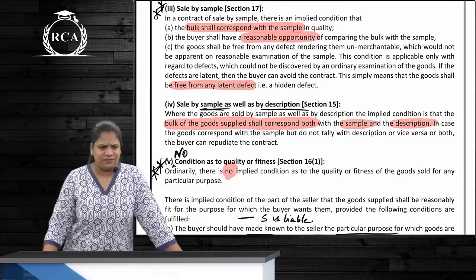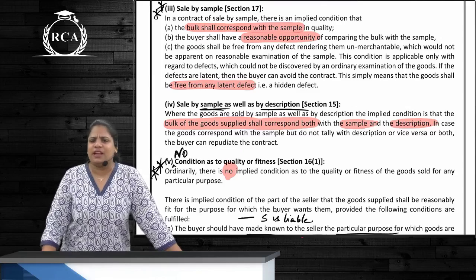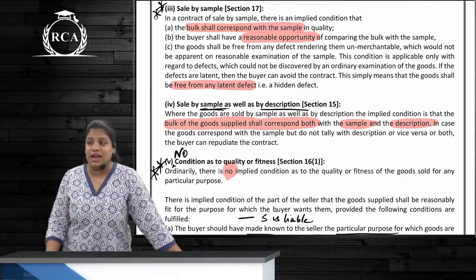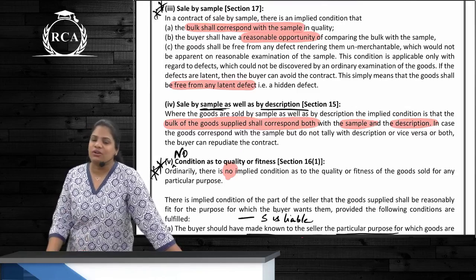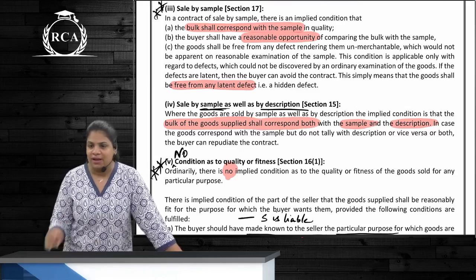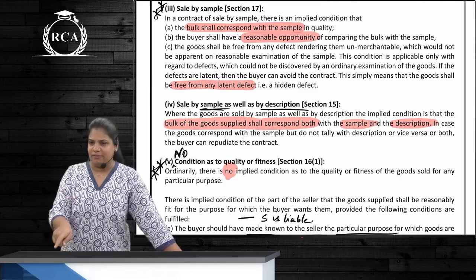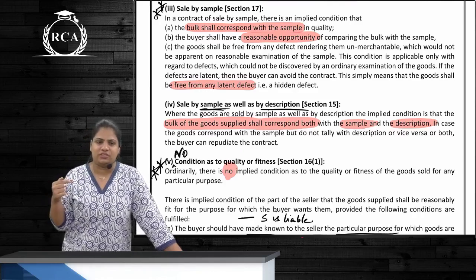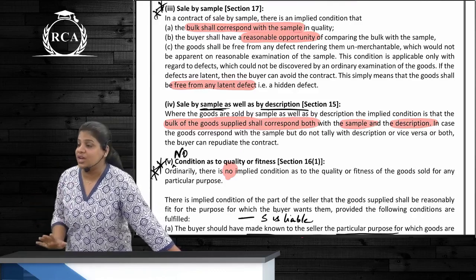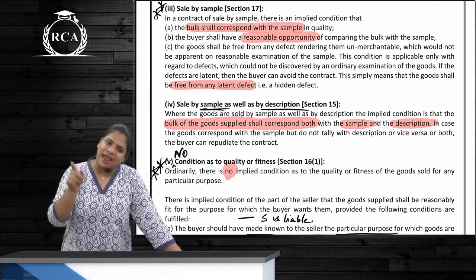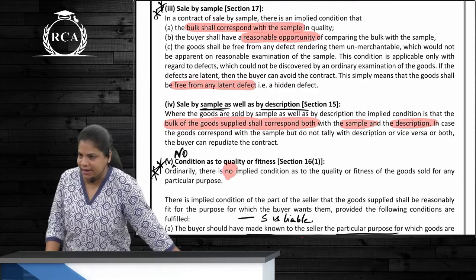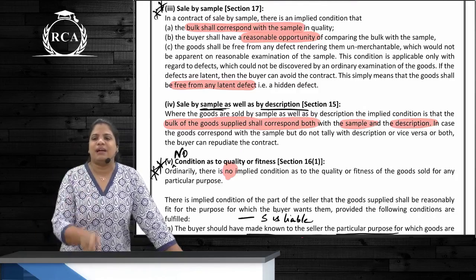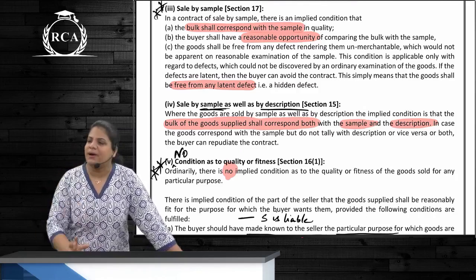Normally, should rice flour be bitter? No, so this is extremely bitter. Can I cancel the contract? Yes, sir, because the goods had a latent defect. If the goods have an apparent defect and the buyer purchases the goods, there is a breach of which condition? No condition. It means the buyer wanted exactly that only. Okay? So if there is an apparent defect, buyer should not purchase it at all.